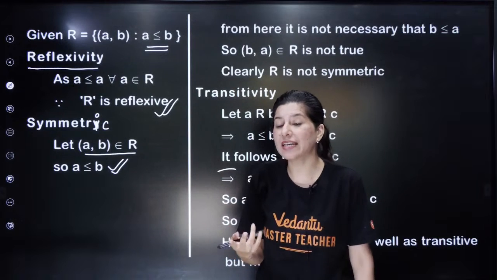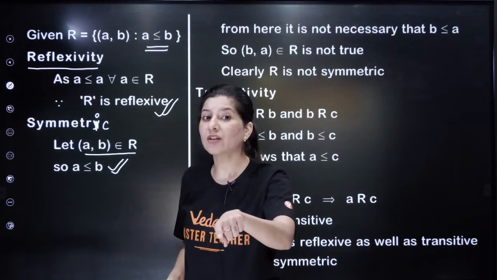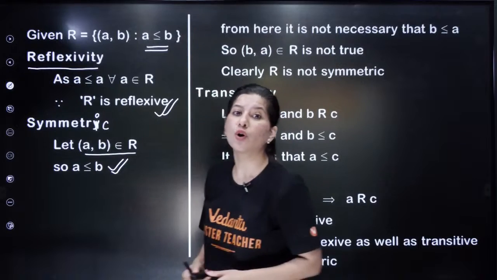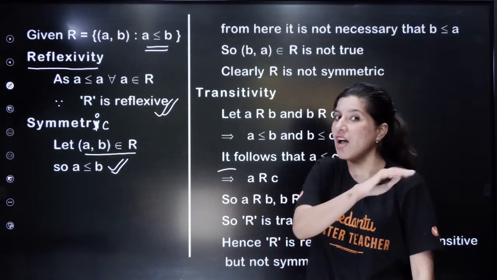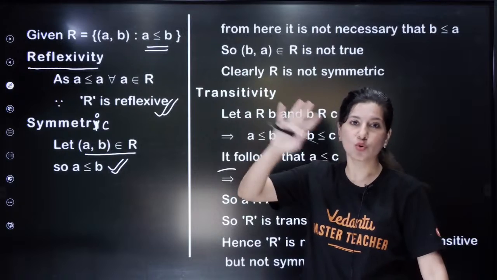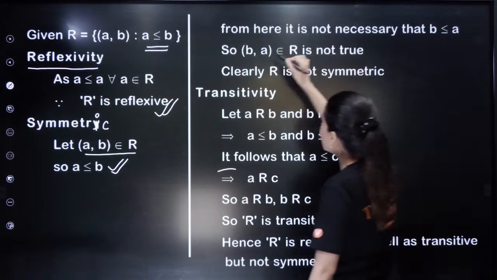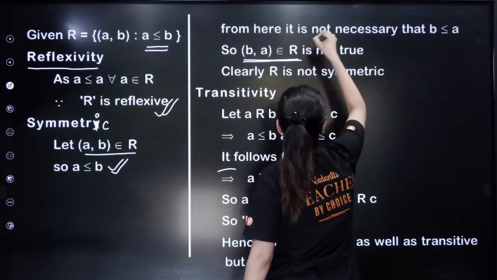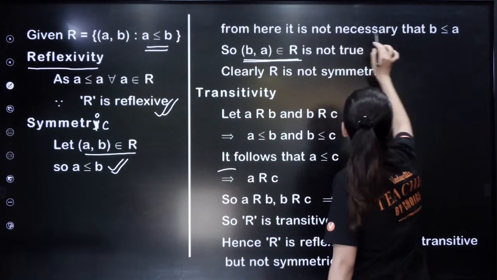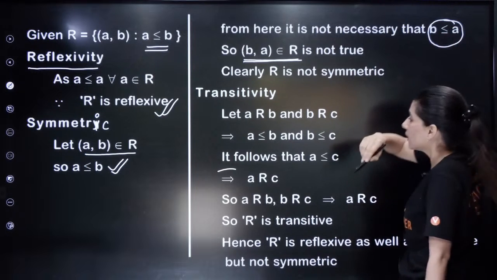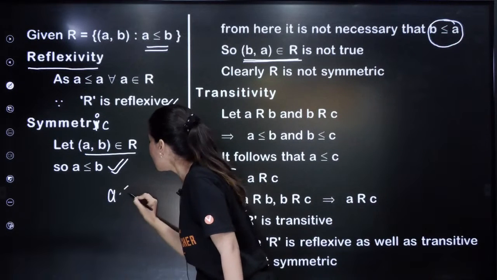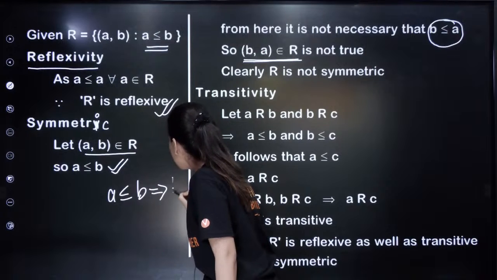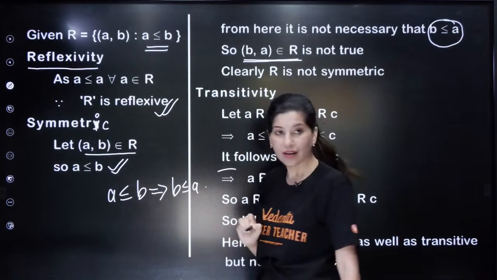Now symmetry says that if A comma B is sitting inside your relation, then B comma A should also be sitting inside the relation. If it is not, then no, you are gone. Now B comma A we need to check. B comma A should sit inside my relation, but it is not necessary that B is less than or equal to A. A less than or equal to B doesn't imply that B is less than or equal to A.